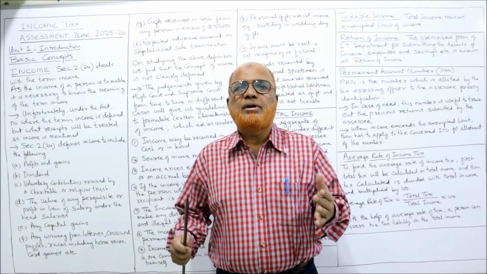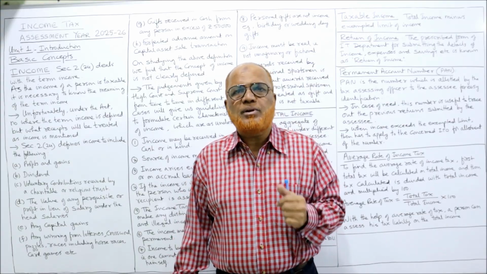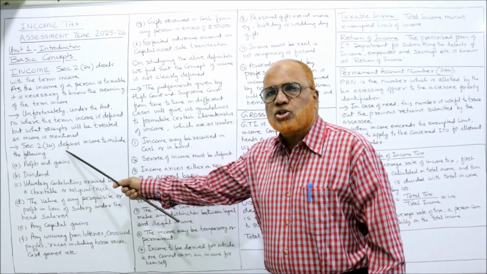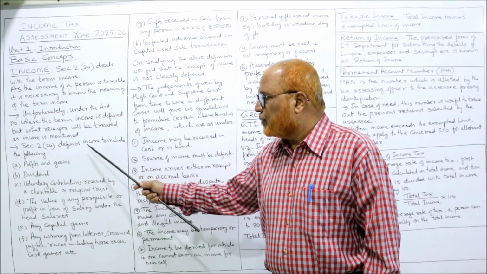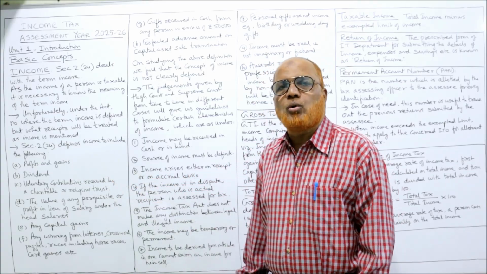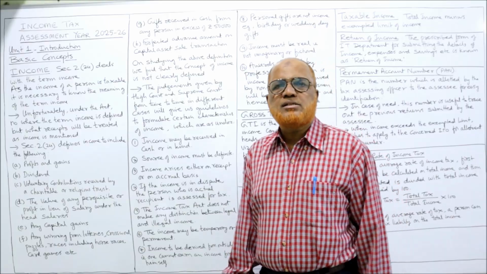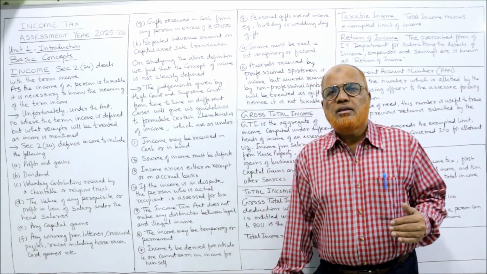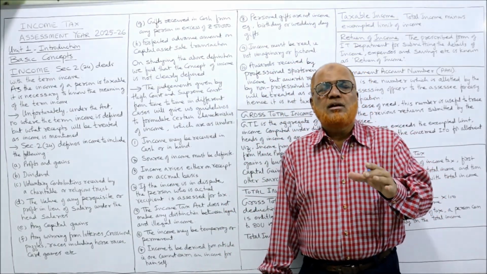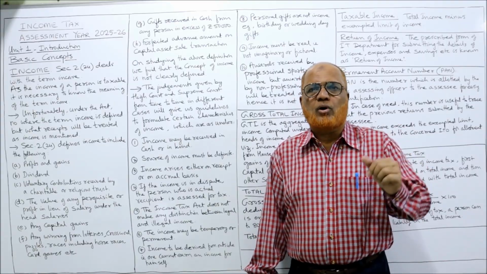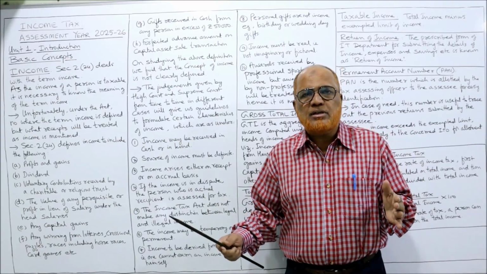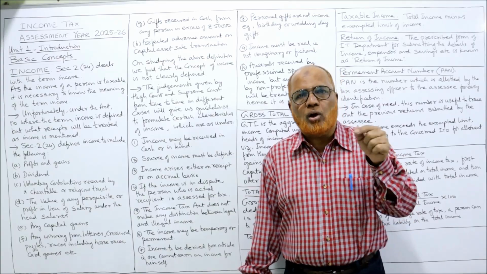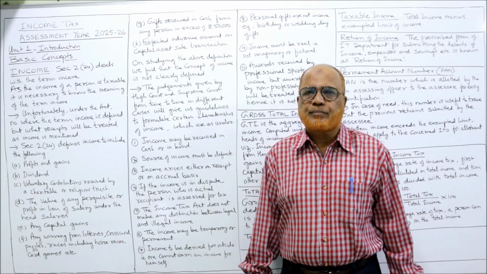Which receipt will be treated as income? Some examples are given. Here section 2 subsection 24 says income includes the following. The definition is an inclusive definition. That means apart from these, any other item may also come under the term income.